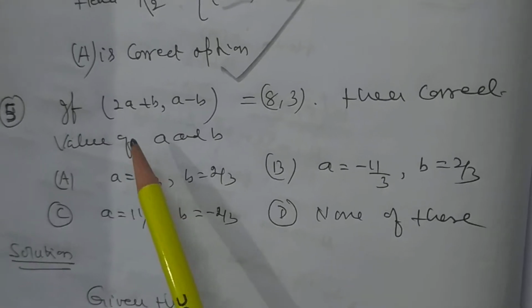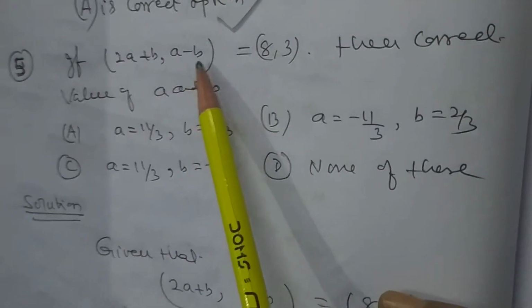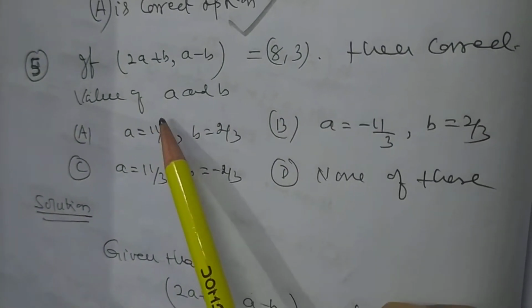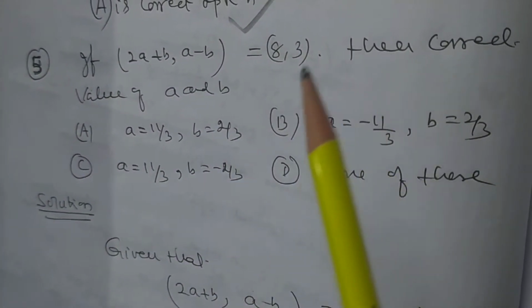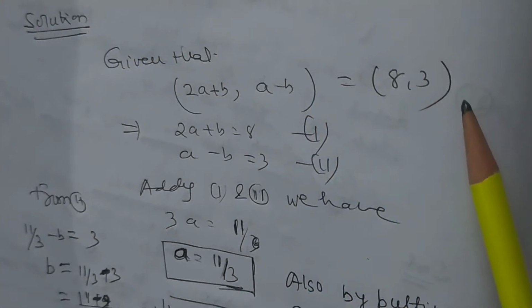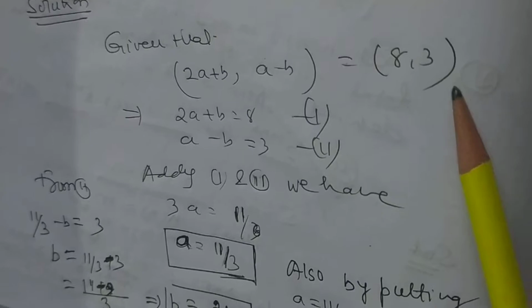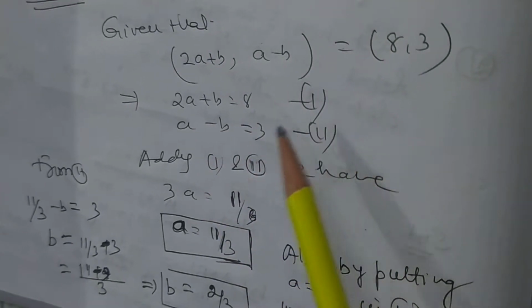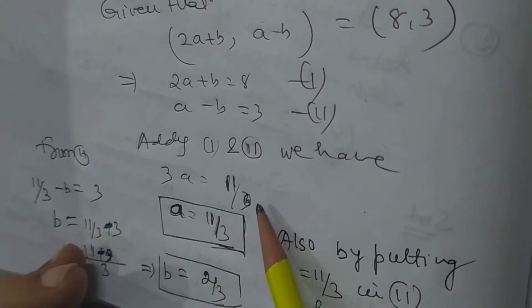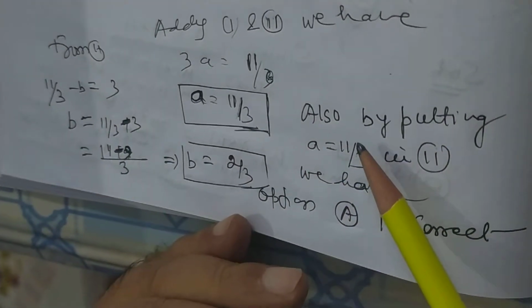So my dear student, if (2a plus b, a minus b) is equal to (8, 3), then find the correct value of a and b. There are 4 options. Given that (2a plus b, a minus b) is equal to (8, 3), 2a plus b is equal to 8 and a minus b is equal to 3. Adding first and second, we have 3a is equal to 11, a is equal to 11 by 3.